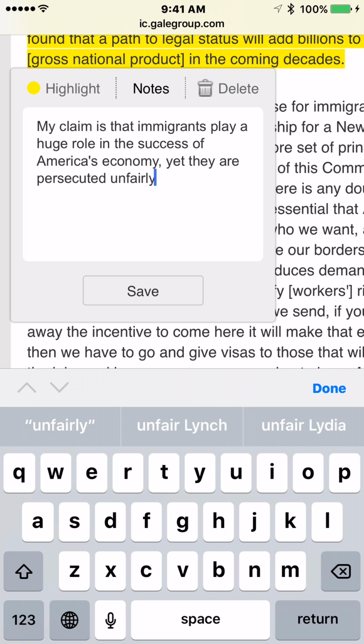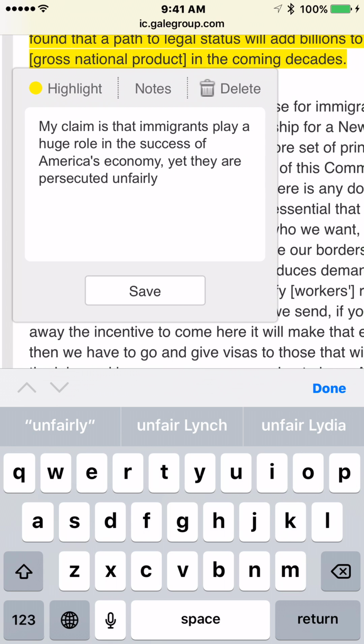Remember, you got to make your claims provocative. So first, just to say that the claim is that immigrants play a huge role in the success of America's economy, that's something, but it's more provocative and provokes discussion and argument when you say that they're persecuted unfairly.